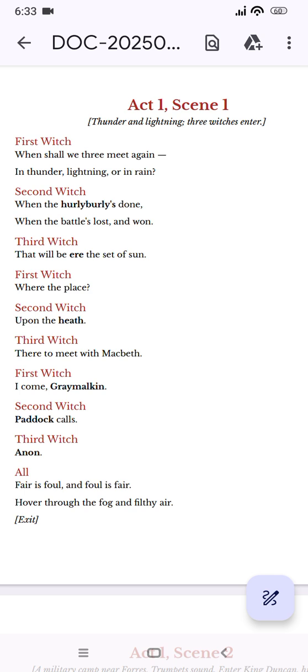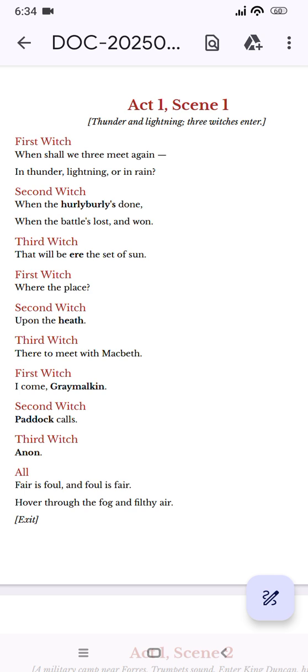Before that, an important information: the opening scene takes place in a lonely heath. Heath is a barren land, amidst thunder and lightning.